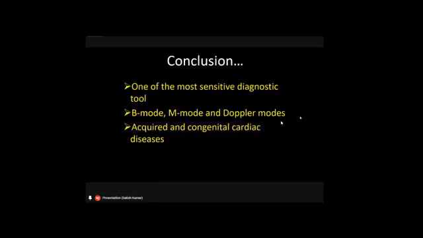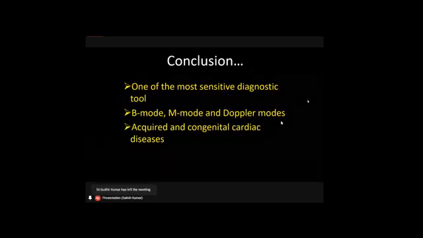So to conclude about echocardiography: this is one of the most sensitive diagnostic tools, as I was talking about. There are various diagnostic tools to suspect, confirm and study cardiac disease in pet animals, like ECG and chest X-ray. Next comes echocardiography, and because of its different imaging modes, we can study the various components of the heart and even diagnose various acquired and congenital cardiac diseases if it is properly practiced and applied.